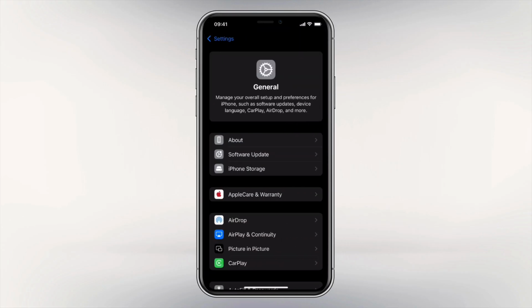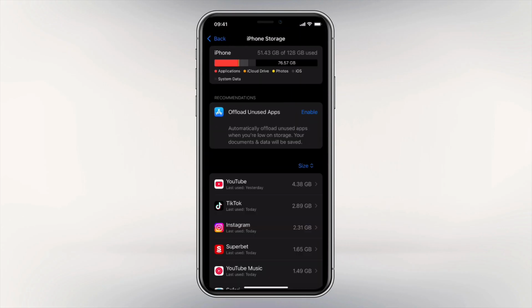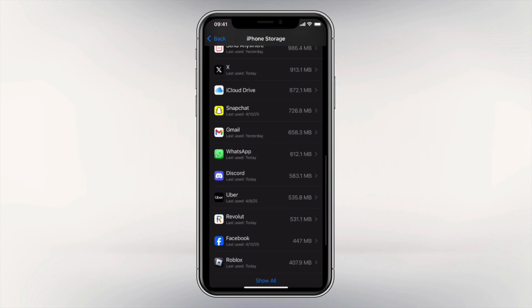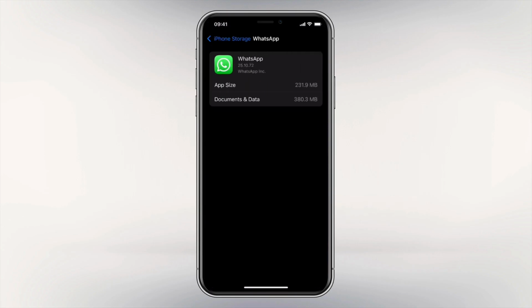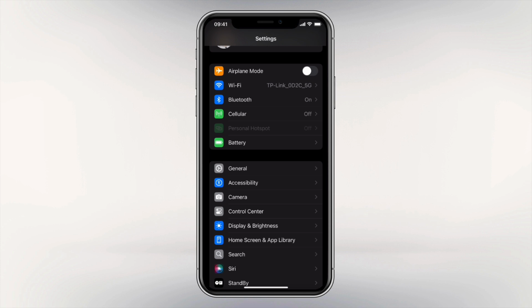So you're gonna have to go to General, then simply go to iPhone Storage. Now here what you're gonna have to do is simply look for WhatsApp, and then simply offload the app.